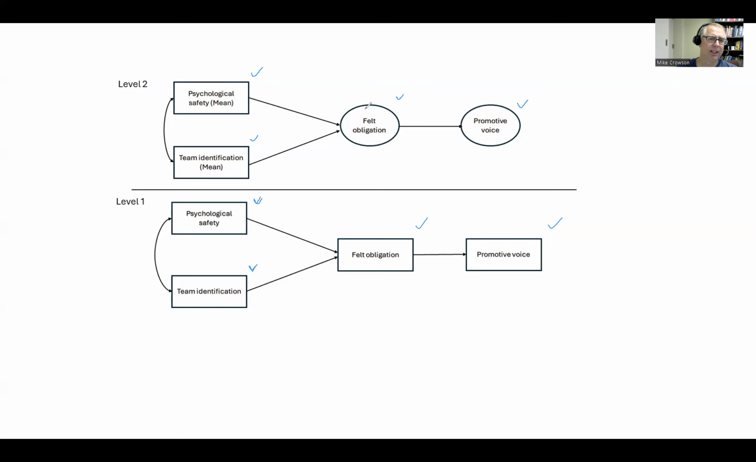And the reason why felt obligation and promotive voice at level 2 appear as ovals is because we're essentially predicting variation between teams in these characteristics, and it's quantified in terms of the variation in the team level intercepts. So we're not directly measuring those variables at level 2, but rather we are predicting variation in team level intercepts for felt obligation and promotive voice.